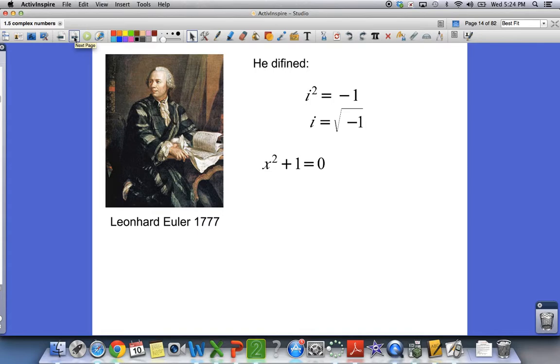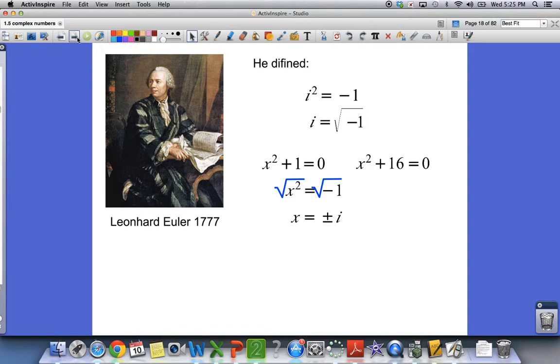Here's our question that mathematicians couldn't solve: x squared plus 1 equals 0. Subtract 1 from both sides. Take the square root. The square root of x squared is x, and the square root of negative 1 becomes this, plus or minus i. Remember, when you take the square root of both sides, this needs to be plus or minus. This is a solution. They called it imaginary because, remember, the mathematicians were joking about you can't just imagine numbers. And it kind of stuck. But this isn't an imaginary number. It's an actual number that we can use. They use it in electronics.